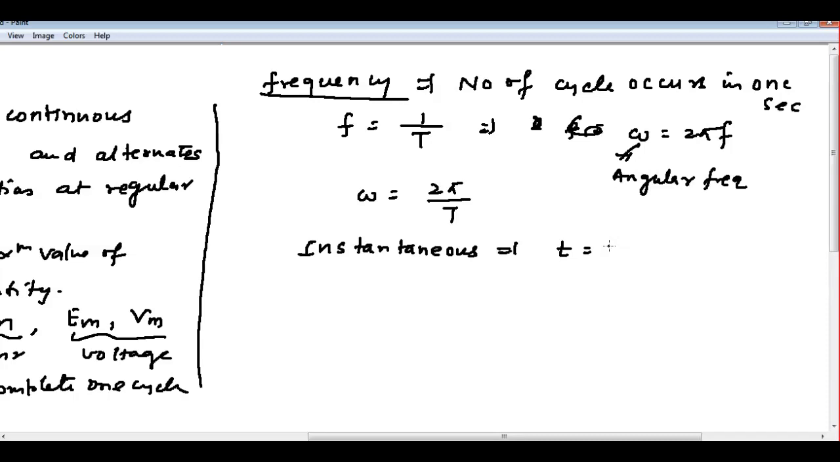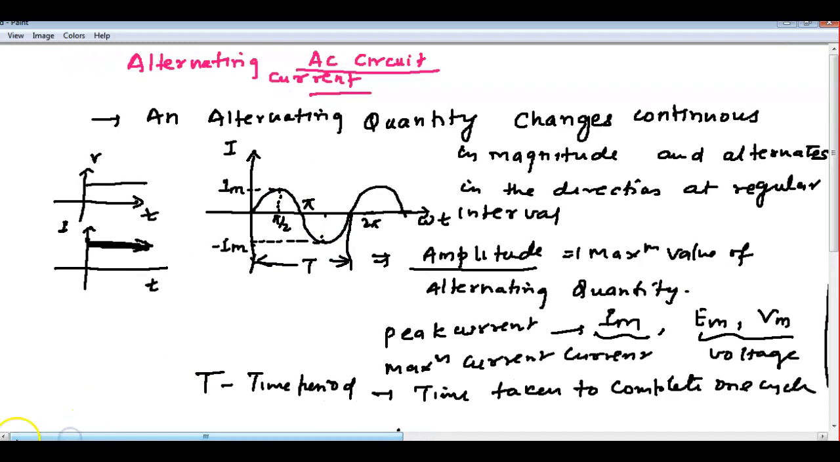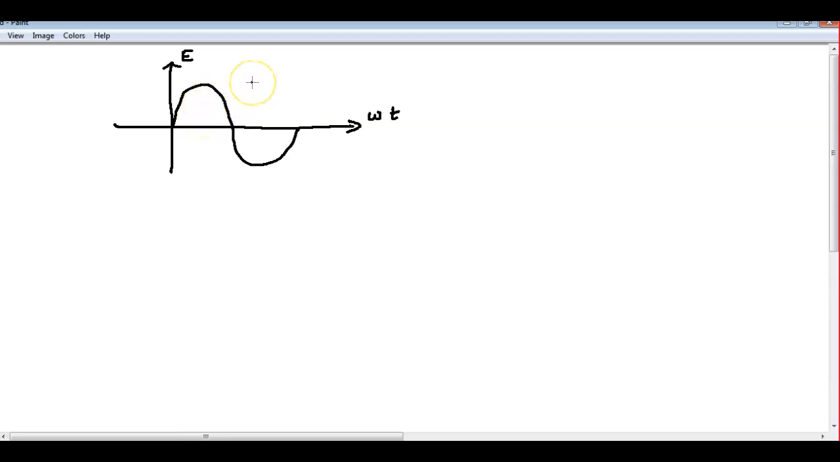Okay, so these are the basic definitions of alternating current. Now, what is an AC circuit? Consider this graph, which is given for voltage or current, either one. You can write omega t on the axis, and consider I am taking voltage. You can take current, whatever you want. The same is applicable for current also, and the same thing is applicable for voltage also.